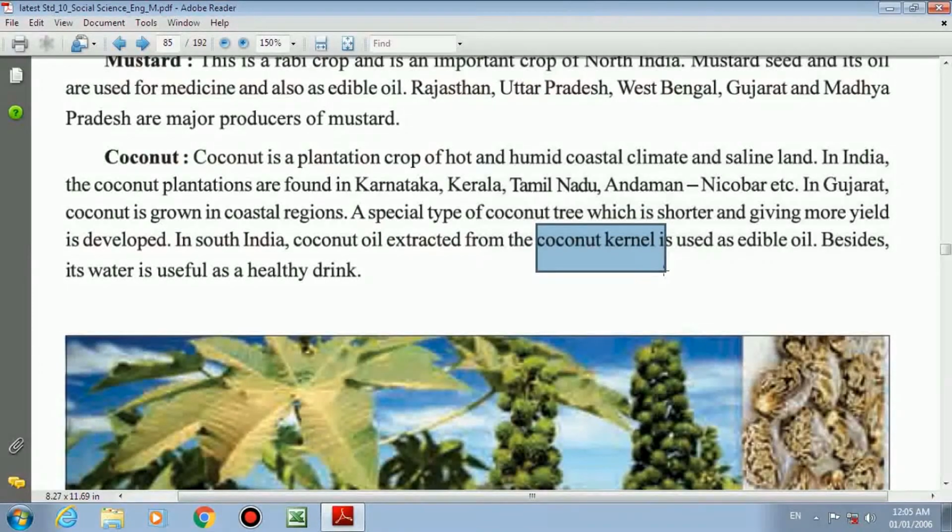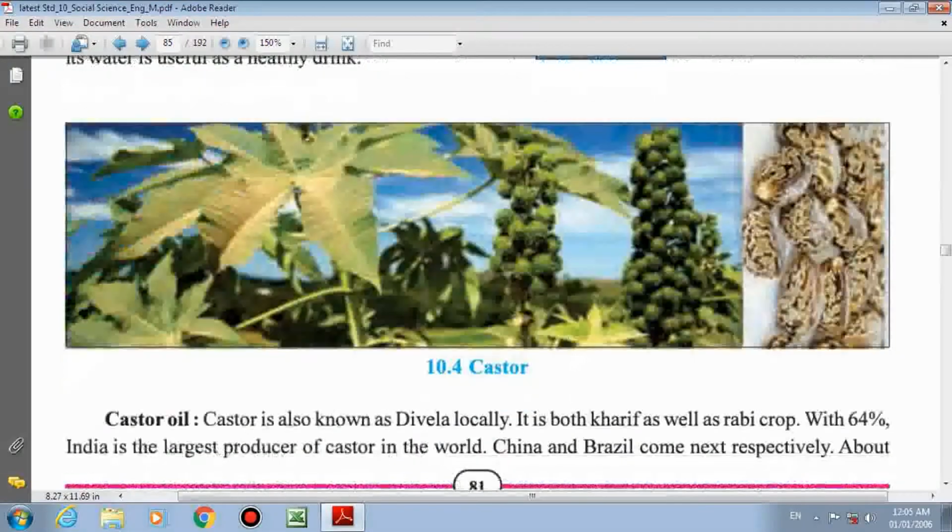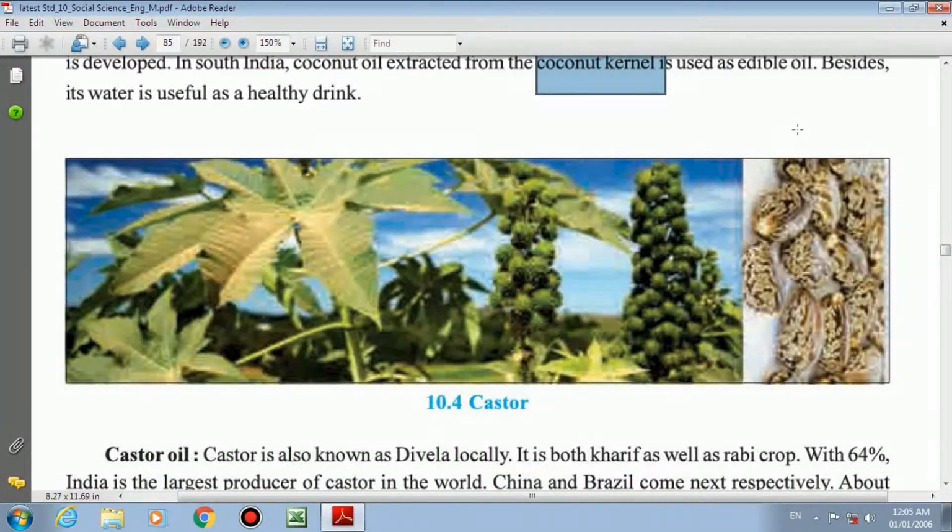If you look at this diagram carefully below, this is not a coconut tree. These are the diagram of castor. Right hand side you see, this is the crop after cultivation, and this is the plant, how it looks like.